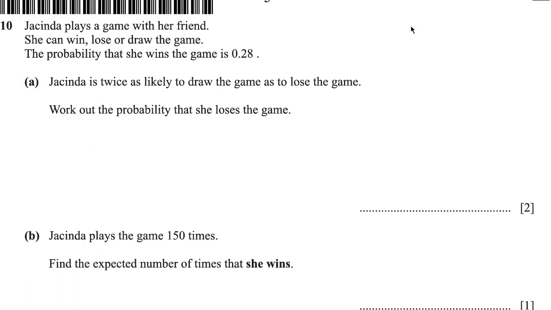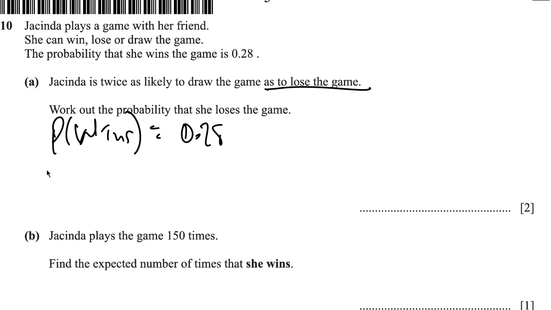Question 10 says, Jacinda plays a game with her friend. She can win, lose, or draw the game. The probability that she wins the game is 0.28. Jacinda is twice as likely to draw the game as to lose the game. Work out the probability that she loses the game. Right? It says that the probability that she wins is equal to 0.28, and that Jacinda is twice as likely to draw the game as to lose the game.